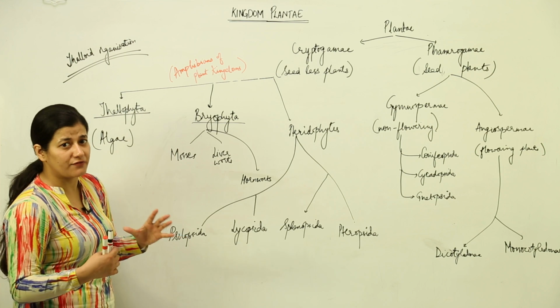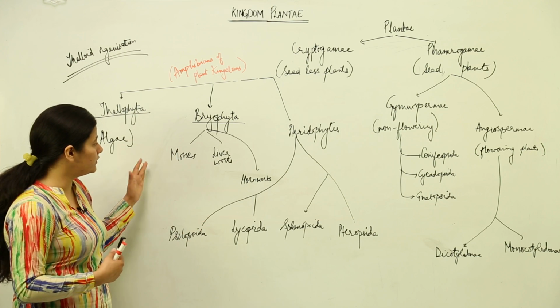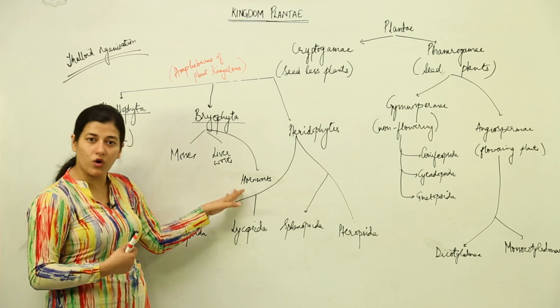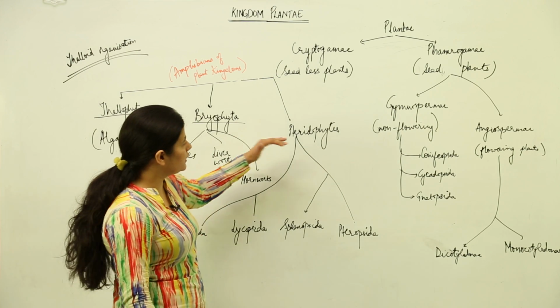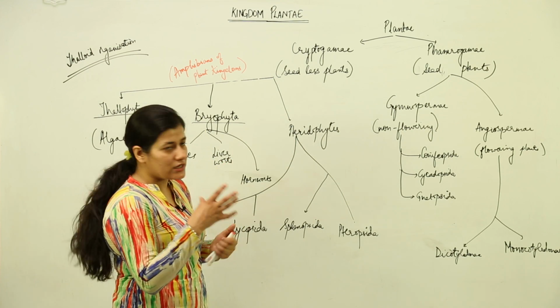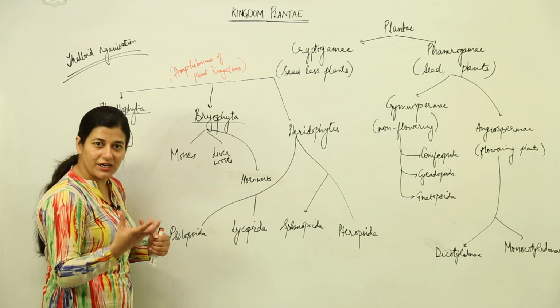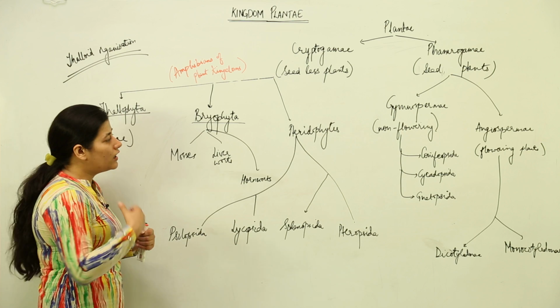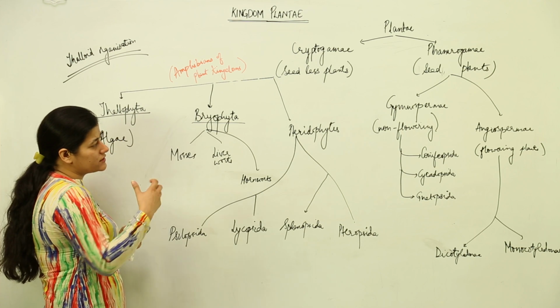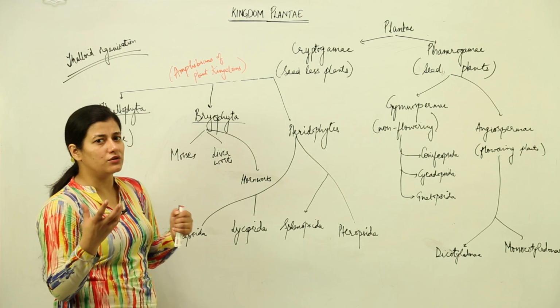That means they would always be found where there would be a water source present around them, and we have mosses, liverworts and hornworts in it. Then coming to the pteridophytes, this is quite a restricted class of the plant kingdom. Why? Because they often need shady areas. They do not invest much in their development, because you must have seen these ferns cannot grow in sunlight.